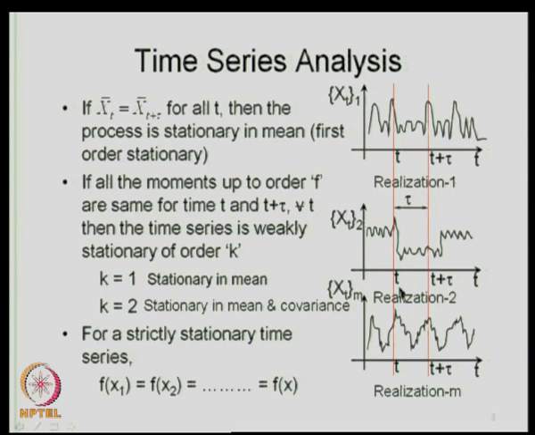So, stationarity in mean and covariance also indicates that the process is stationary with respect to variance, which means the variance is also constant across time. Remember, when we say k is equal to 2, it must be stationary in mean as well as in covariance. If the process is stationary in covariance, but not stationary in mean, then it is not weakly stationary of second order.